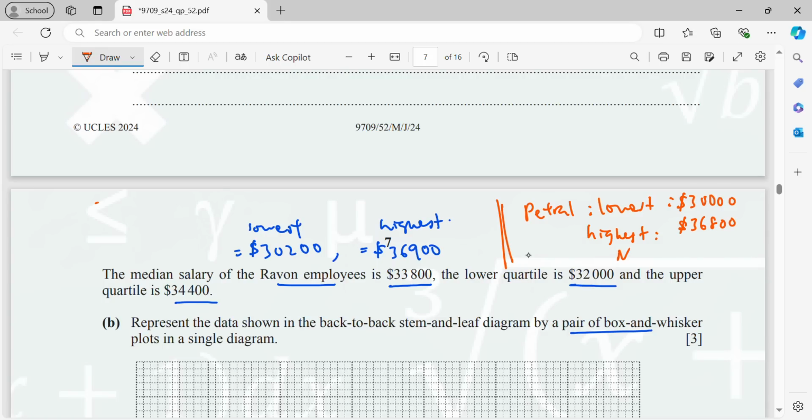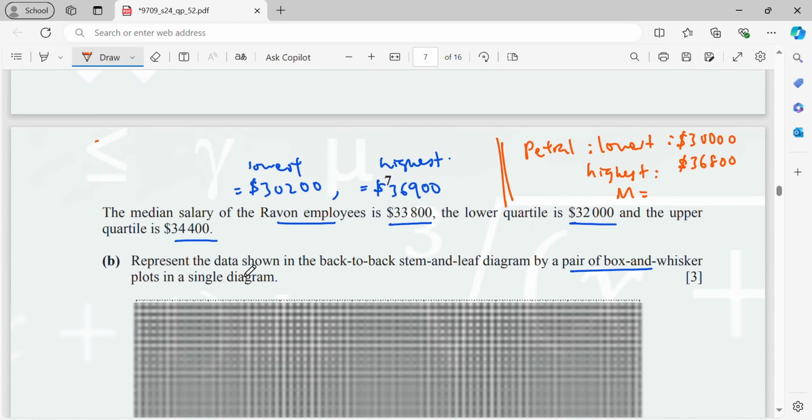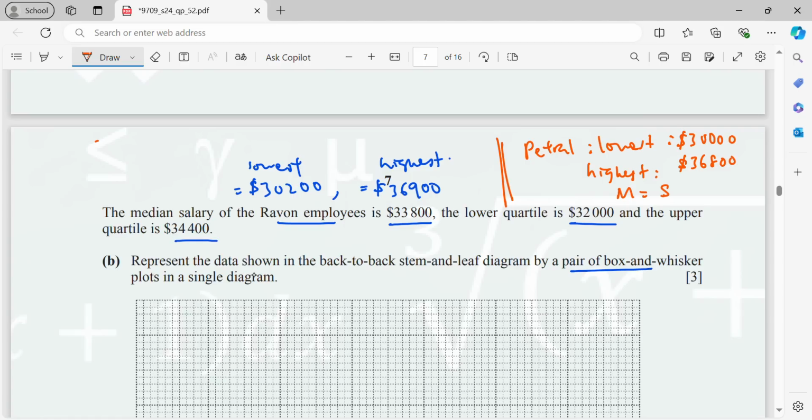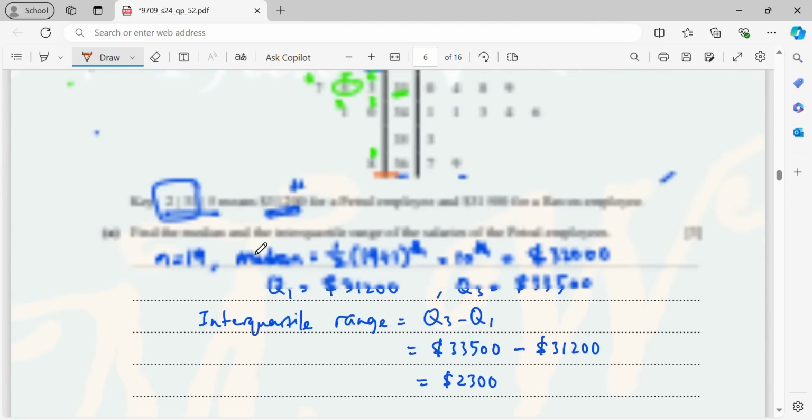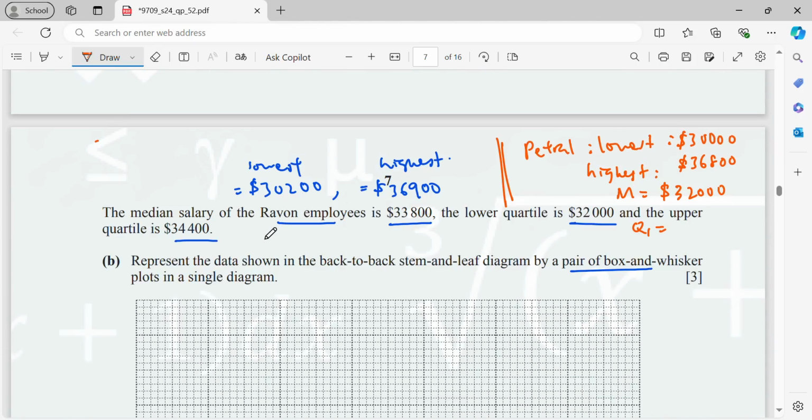Okay, then the median, just now we have found 320. Then the Q1, 312, and the other one 335. 312, and Q3 is 335.